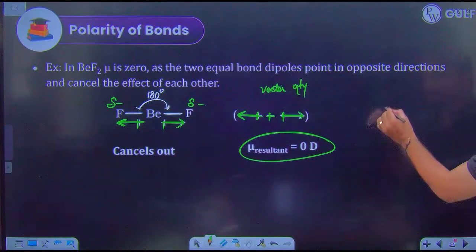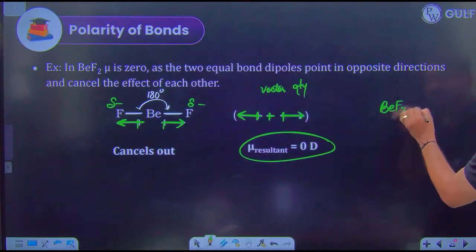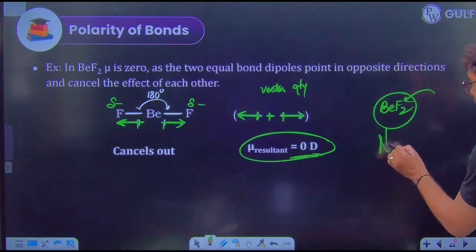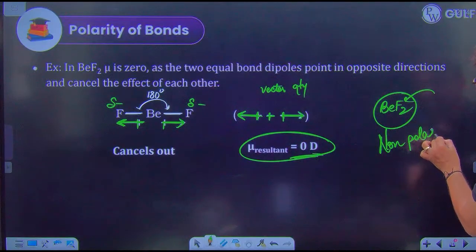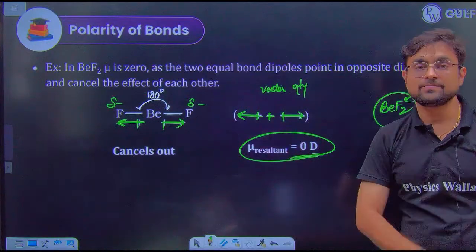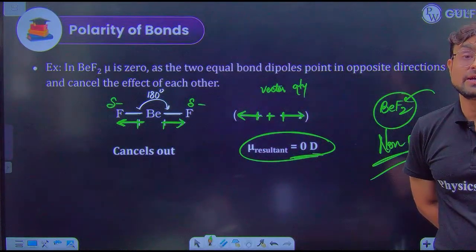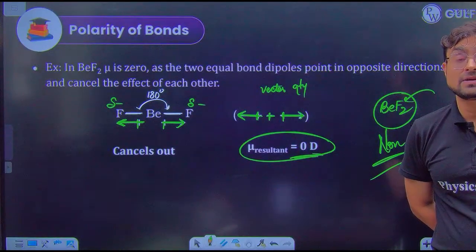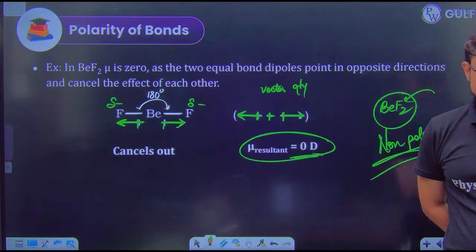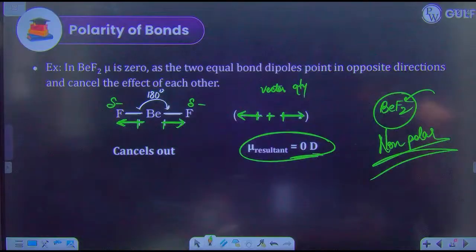So even though your beryllium difluoride seems to have two fluorines in it, yet the net dipole moment is 0. You will call this molecule a non-polar molecule. Why? Because these two dipoles are cancelling each other. So that is a very important thing. Even though they have an electronegative atom in it, yet they are cancelling each other. Okay? Everyone clear? Yes. Just see the previous slide.